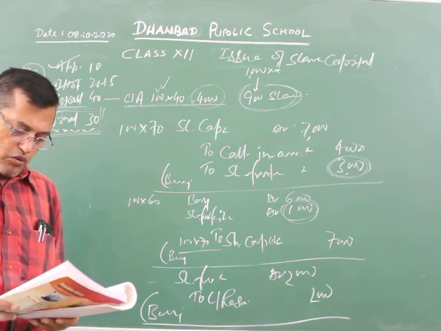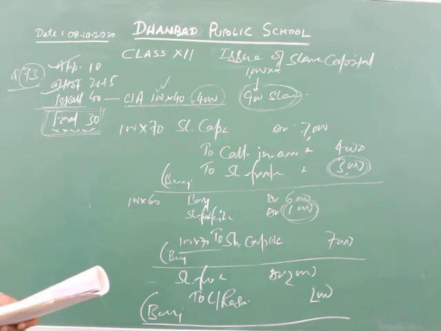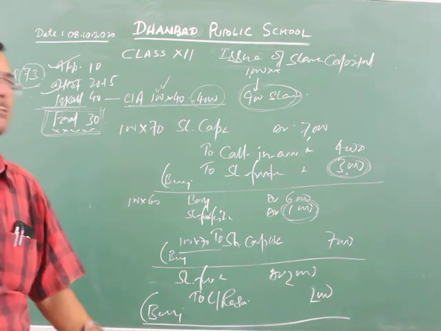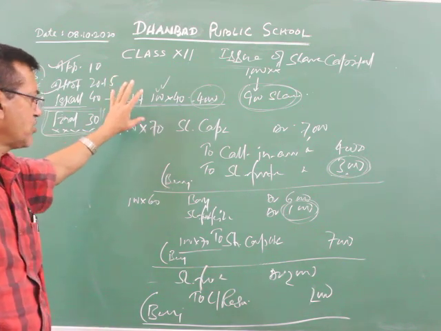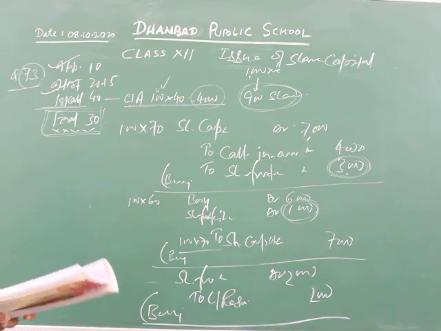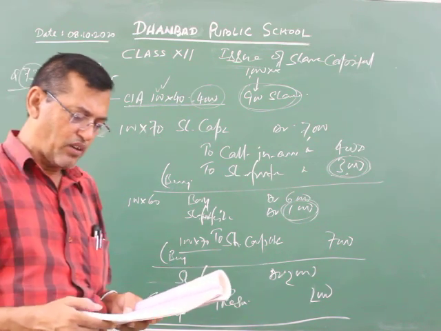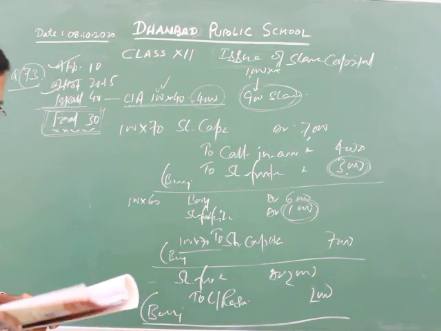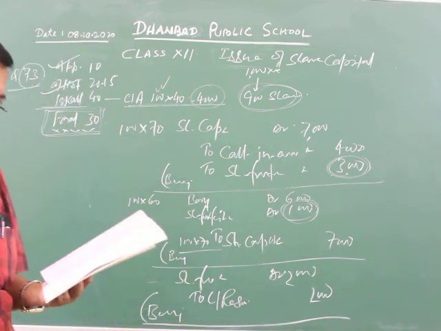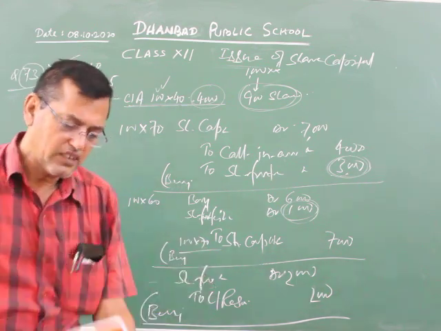So you are required, in the first part, to give journal entries to record the above transactions, and show how the share capital would appear in the balance sheet of the company. Okay. So how to prepare the balance sheet? In the previous questions I have solved 3 or 4 questions. You are able to prepare the balance sheet by yourself. If you are unable to solve, then I will help you. Okay. Now this question is completed.